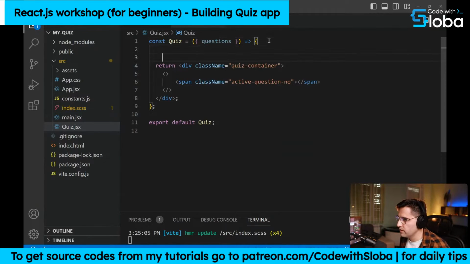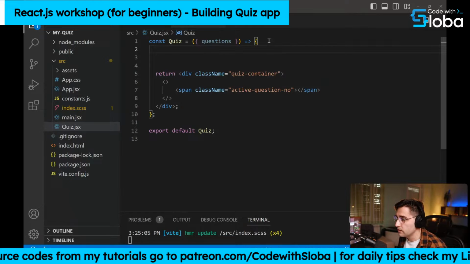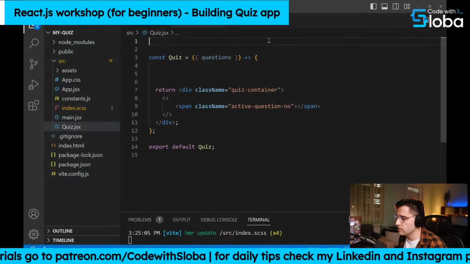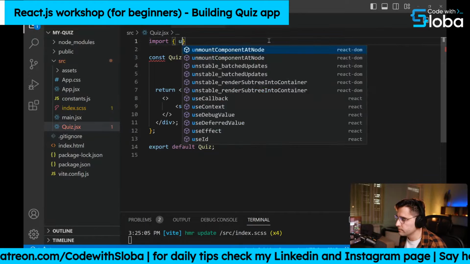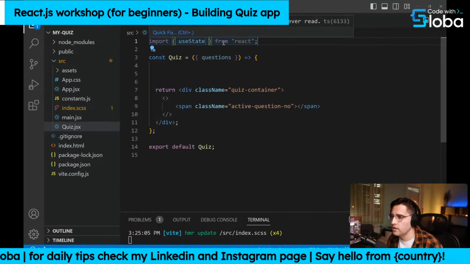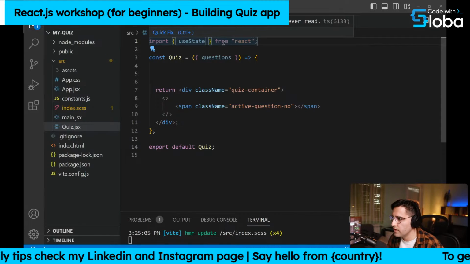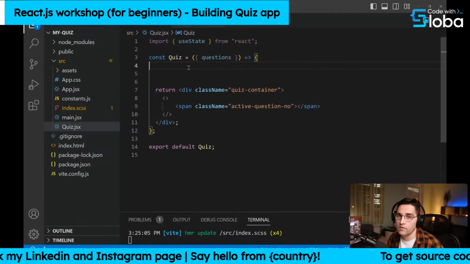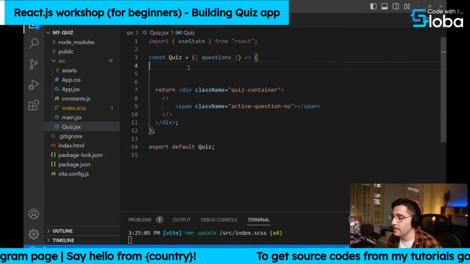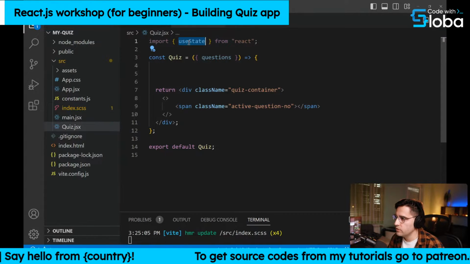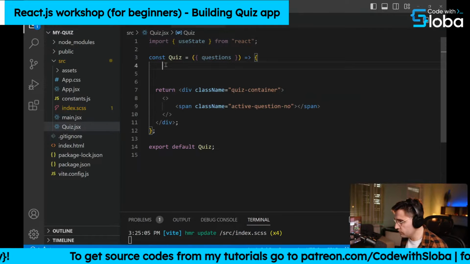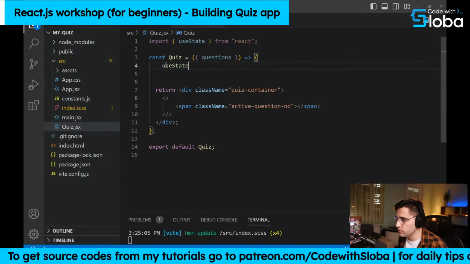So let's import the useState hook, which we are going to use for handling the state of our functional components. If you're not familiar, useState hook is basically a function which helps you to manage the state of your functional component. Previously, we were able only to make dummy functional components, but with useState, you're able to create variables and update their state. So how do you do that is by just calling the useState hook.